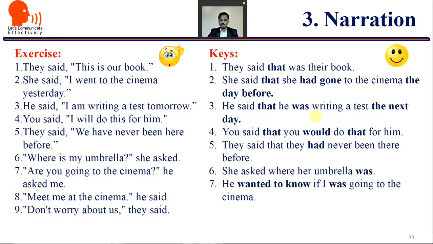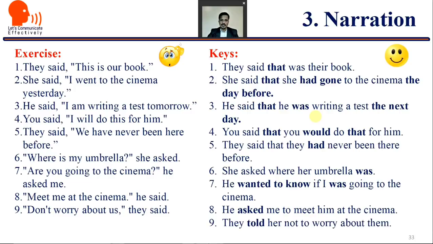Seventh, he wanted to know if I was going to the cinema. Eighth, he asked me to meet him at the cinema. And last, they told her not to worry about them. I hope you got many or almost all of these sentences correct.